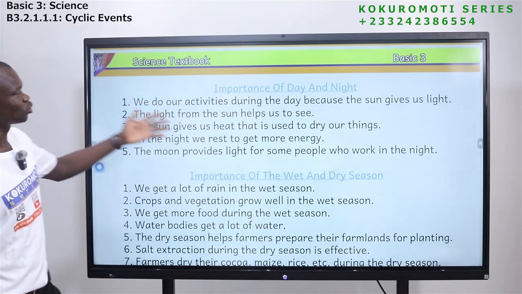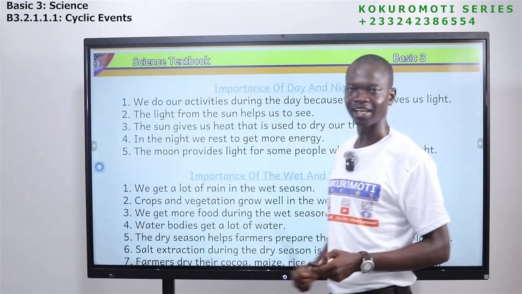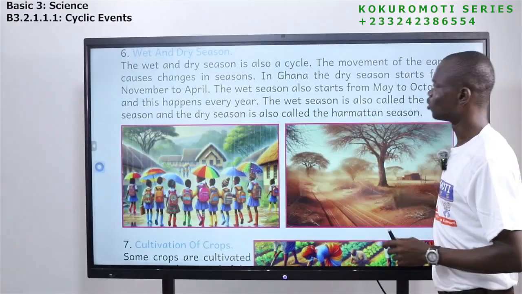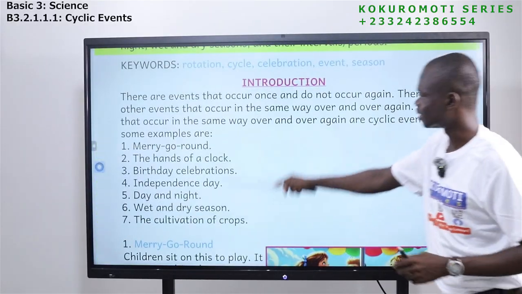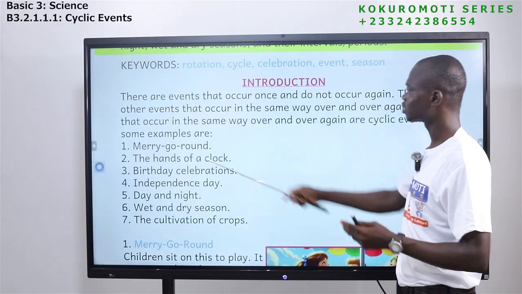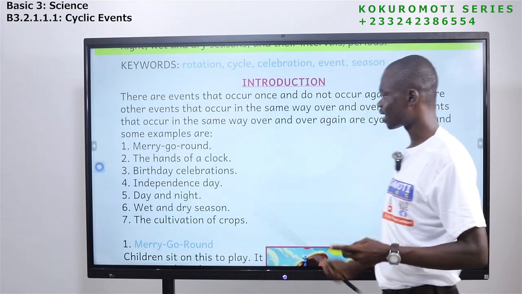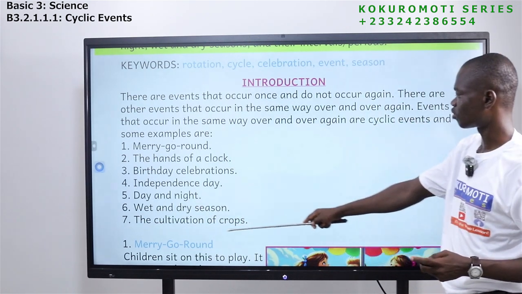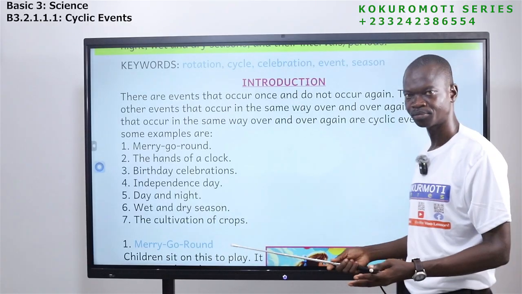Now we are coming to importance of day and night. Before we come to importance of day and night, I want us to go over what we have learned so far. We have these things which happen in a cyclic manner: the merry-go-round, the hands of a clock, birthday celebration, Independence Day, day and night, wet and dry season, and then the cultivation of crops. All these things happen in a cyclic manner.